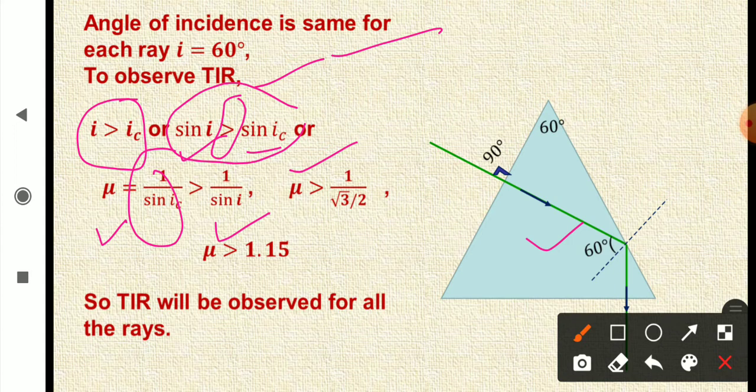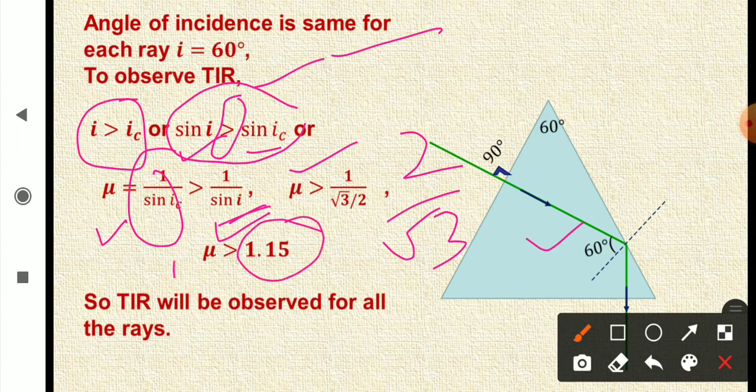See, the value of sine 60 is root 3 by 2, so this is equal to 2 upon root 3, and when you simplify it, you get 1.15. So mu should be greater than 1.15.